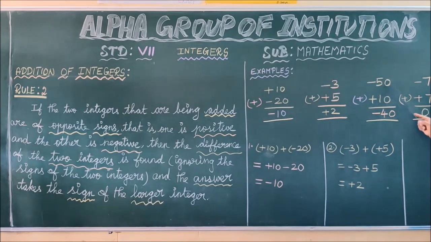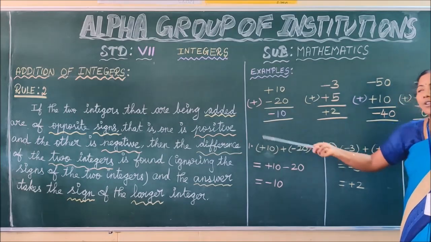What are the given integers in this question? Minus 50 plus 10, and the operation is addition. Still we are seeing the addition of integers. We are following rule 2, children. What are the given integers? Minus 50 plus 10. Are they of the same sign or opposite sign? Yes, opposite sign. Opposite sign means what we have to do? Answer my question, children. Yes, we have to find the difference of the given two integers.